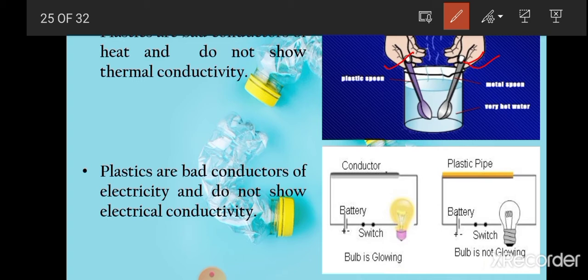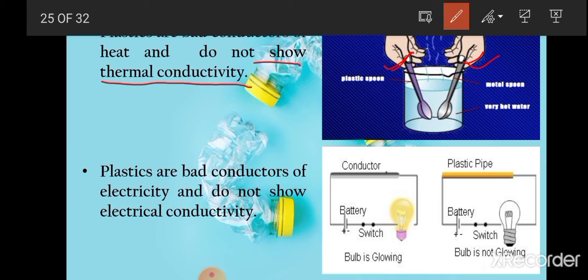But when you touch the plastic spoon, you will feel that it is not hot. Why? Because plastics are bad conductors of heat energy, and it will not become hot when it is dipped in hot water. It means plastics do not show thermal conductivity. They cannot conduct heat energy.